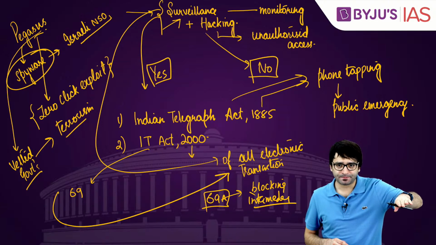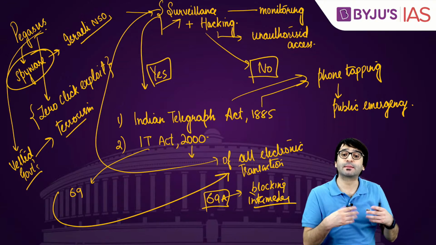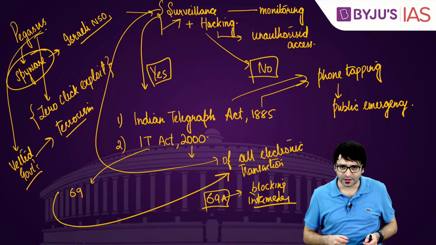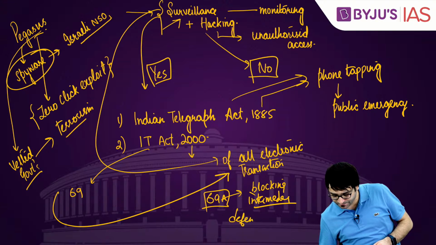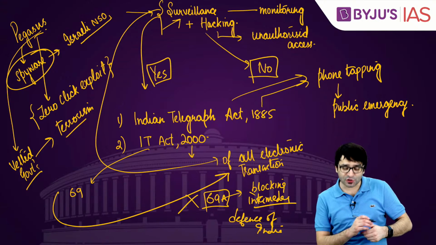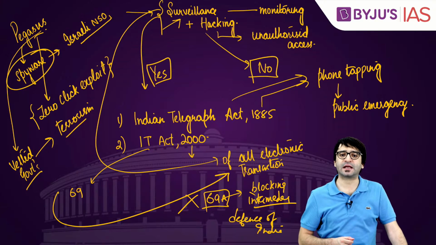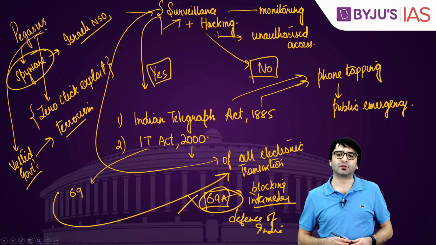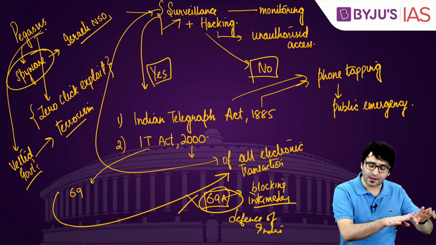For example, there is an app, there is a website which talks about some content which is against the security of the nation, against the sovereignty and integrity of the nation, against friendly relations with foreign countries, against the defense of India. The central government may say, block this content. That's how more than 59 Chinese apps were blocked by the central government by invoking Section 69A of the Information Technology Act 2000. Surveillance is valid, legal.